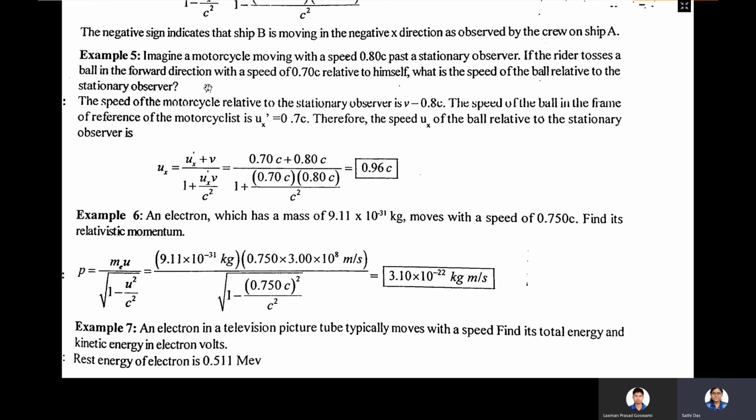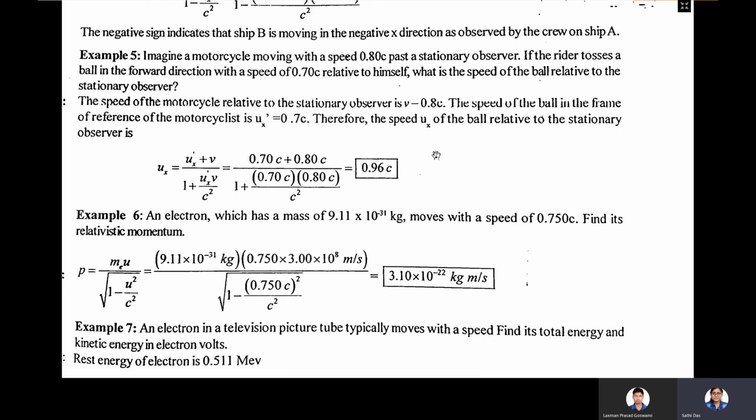First understand this question: someone is moving on a motorcycle at a speed of 0.80 c with respect to a stationary observer who is standing still. Now the rider tosses a ball in the forward direction, and the speed of that ball is 0.70 c relative to the motorbiker. So what is the speed of the ball relative to the stationary observer?